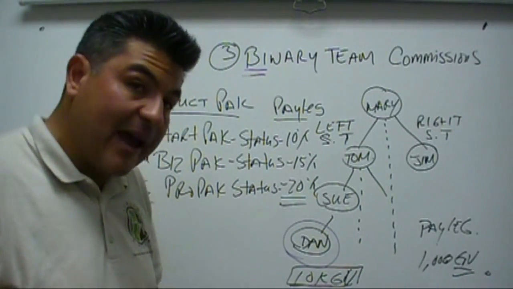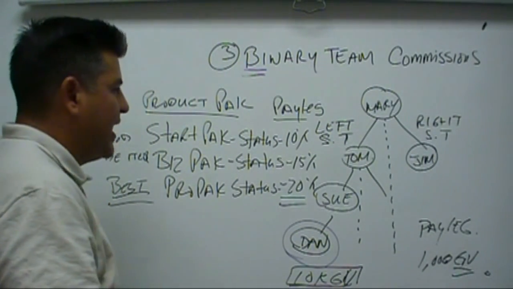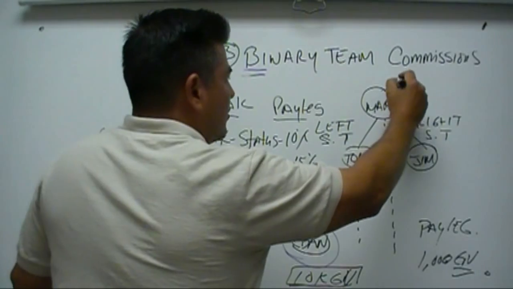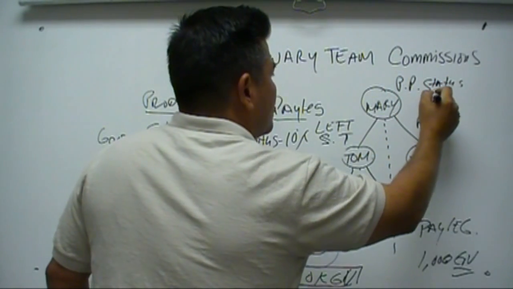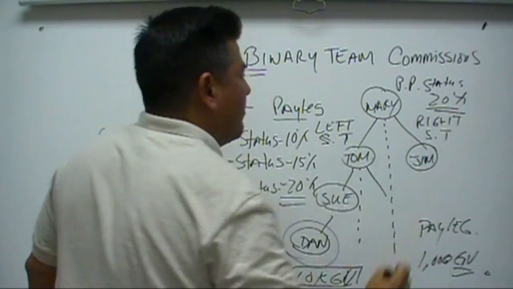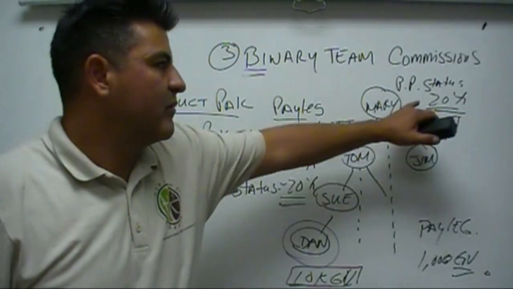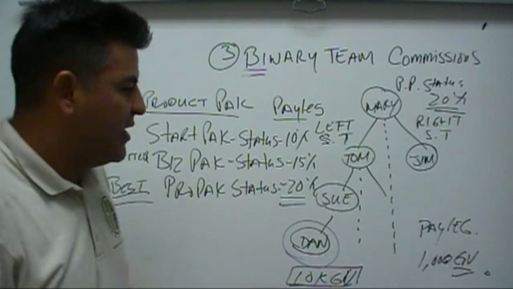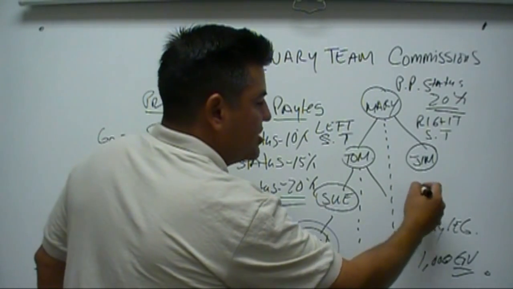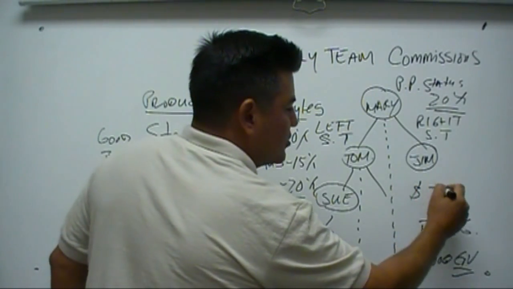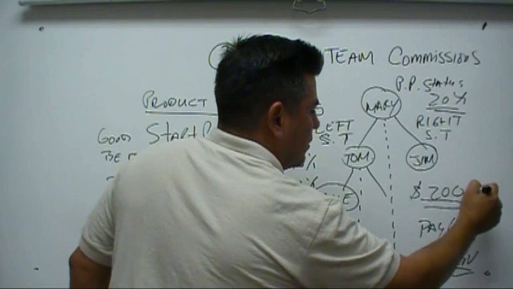Okay? So in this example, let's say that Mary, who's at a pro pack status, is at a 20% pay leg. That means that of the 1,000 of GV here, she's going to get paid 20%, which equals 200.